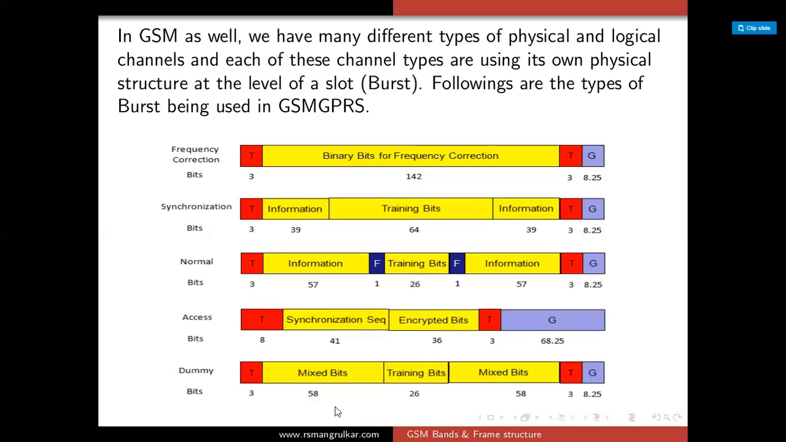And the FCCH and SCH bursts are used in time slot 0 of specific frames to broadcast the frequency, and the time synchronization messages are sent on the forward link. So this is about FCCH and SCH. Next, RACH, random access channel.